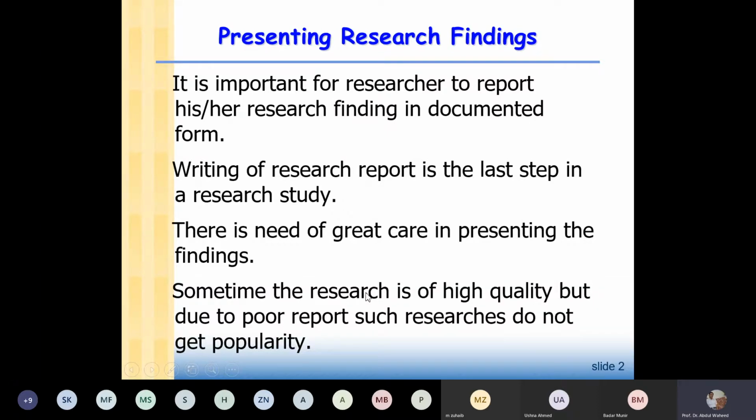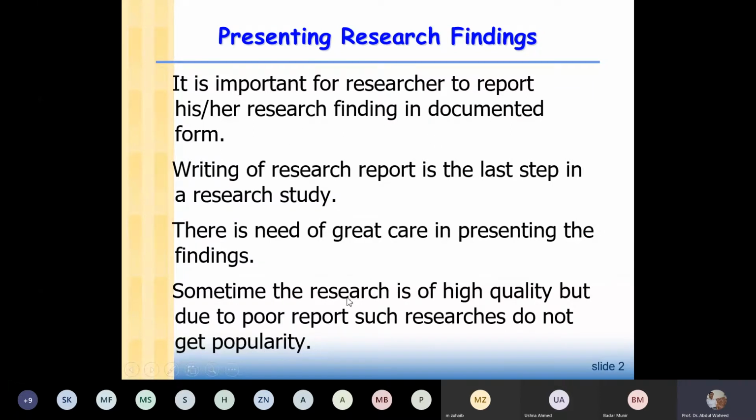And when you are writing your research report, you have to be very careful, because even if your research is high quality, but due to a poor report, such researches do not get popularity. It will not be very popular if there are so many mistakes in presentation.